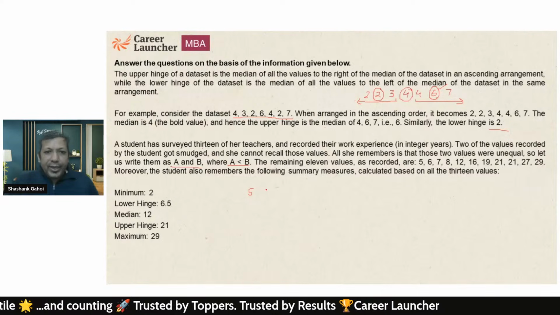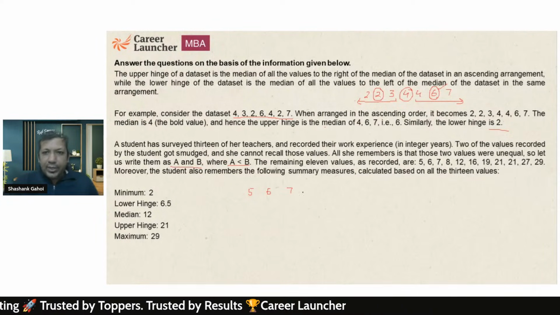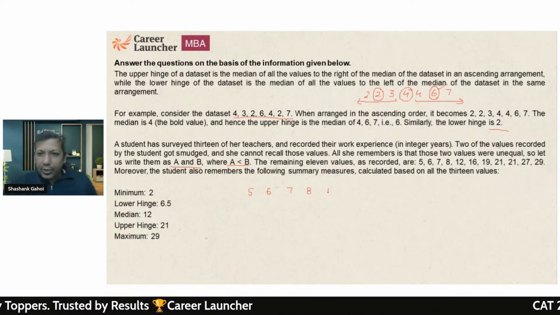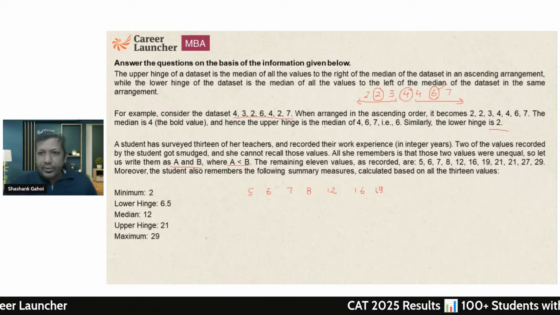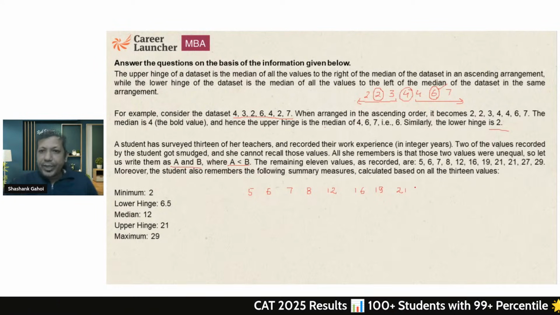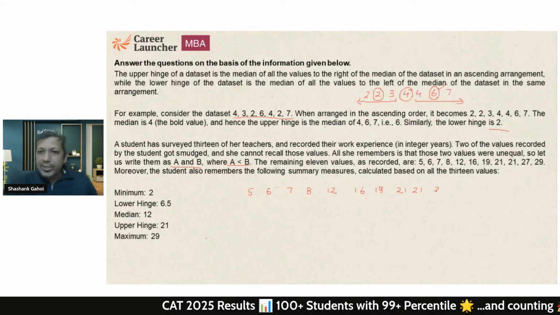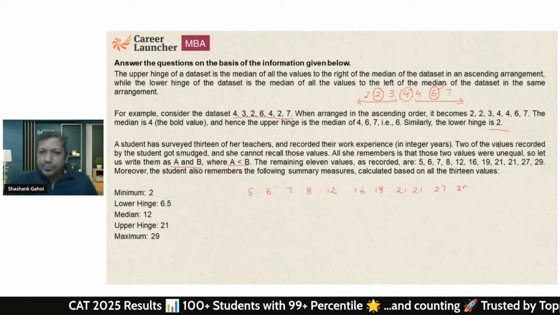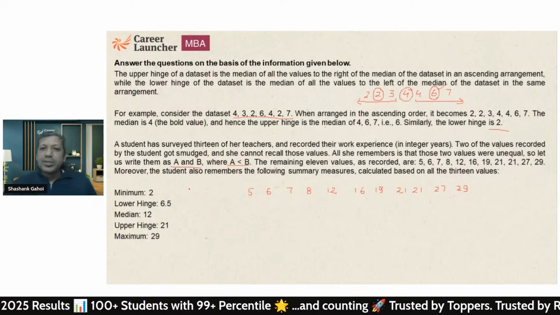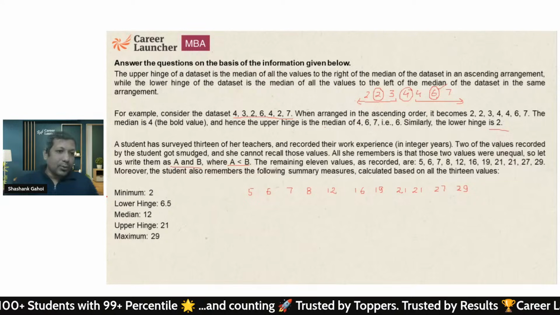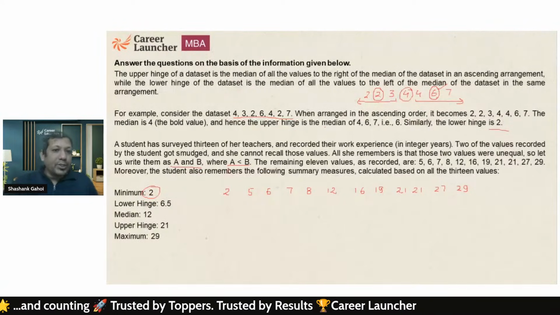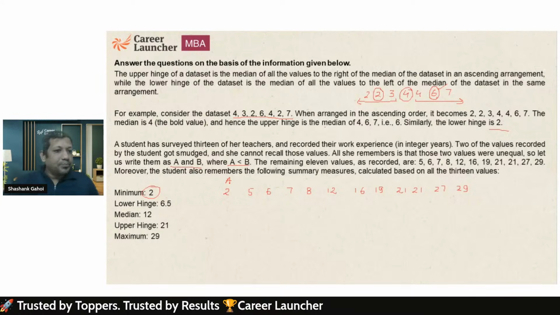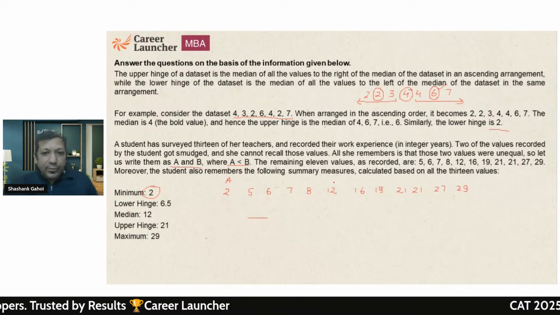So basically I got 5, 6, 7, 8, then 12, then 16, then 19, then 21, then 21, then 27, then 29. These are the 11 values that are given to us. Now it says the minimum value is 2, so I get one more value. The minimum value is 2, so I know that is A. Okay, median is 12.